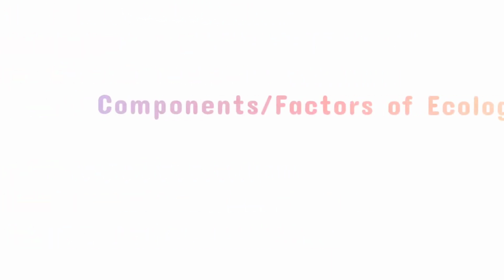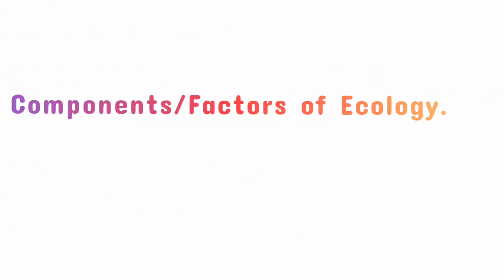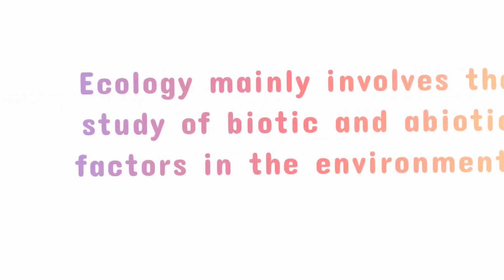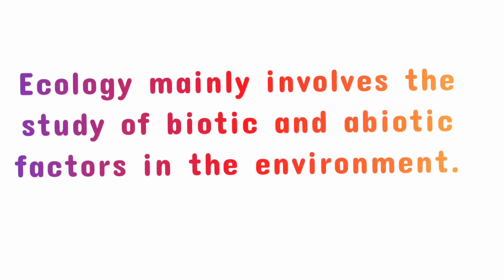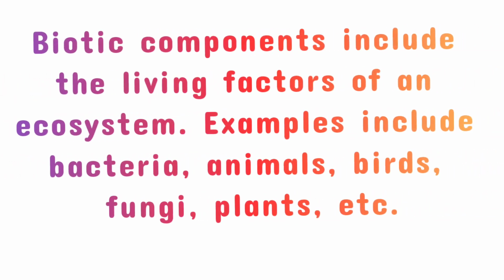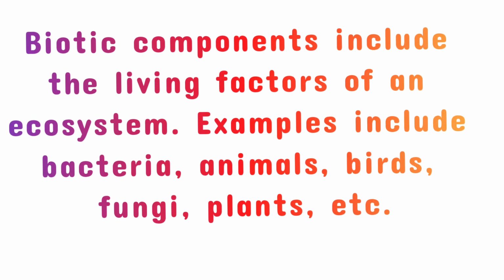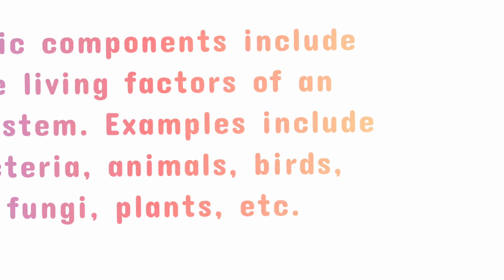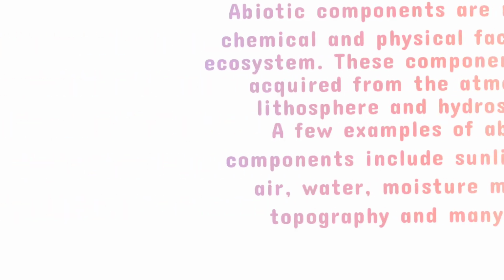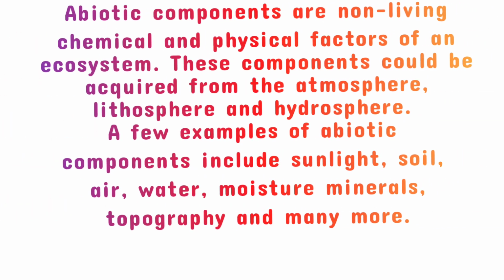Next comes the components or factors of ecology. Ecology mainly involves study of living, which means biotic, and non-living, which means abiotic factors in the environment. Biotic components include bacteria, animals, birds, fungi, plants, etc. Abiotic components are non-living chemical and physical factors of an ecosystem.